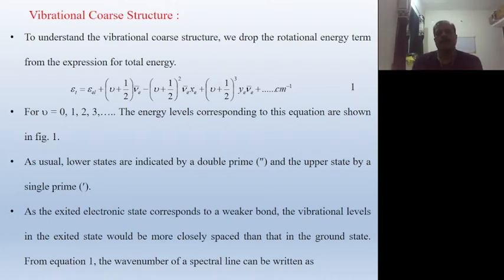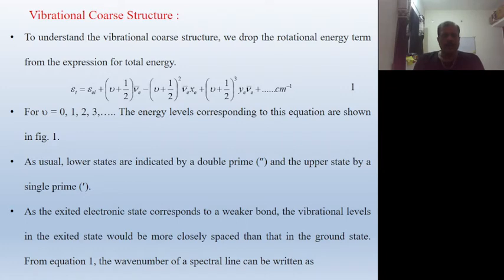The expression for the total energy is epsilon T, the T for total energy, equal to epsilon EL, the electronic energy, plus (nu plus half) omega E bar, minus (nu plus half) whole square omega E bar X E, plus (nu plus half) cube Y E omega E bar, and so on, per centimeter. This is equation number 1.